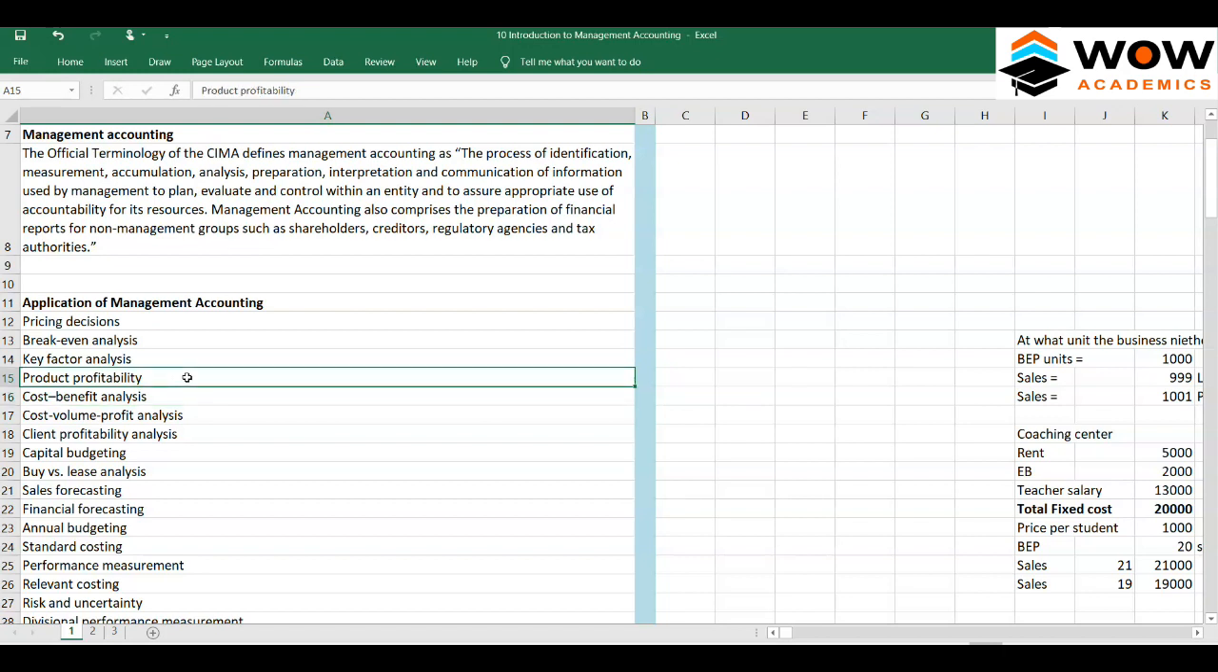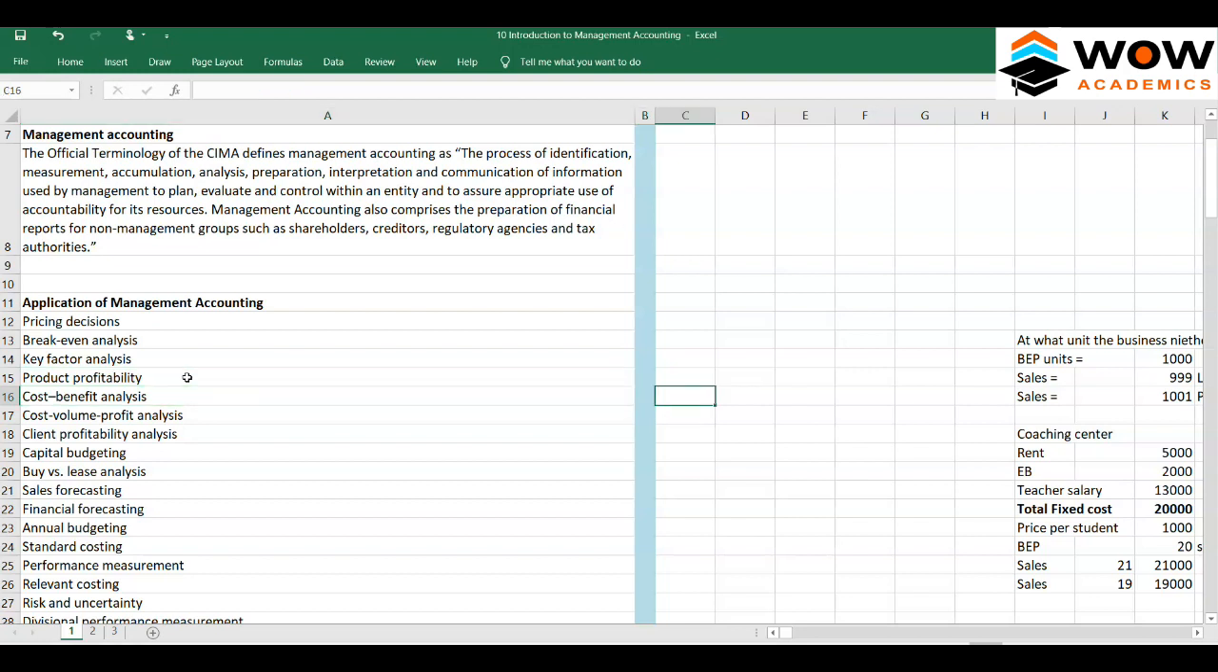The next one is cost benefit analysis. Cost benefit analysis is used for not for profit organizations. In India we call them NGOs, non governmental organizations. Abroad they call them not for profit organizations, which is a better term than NGOs. We can't find out the profit of such an organization because profit is not their main aim.